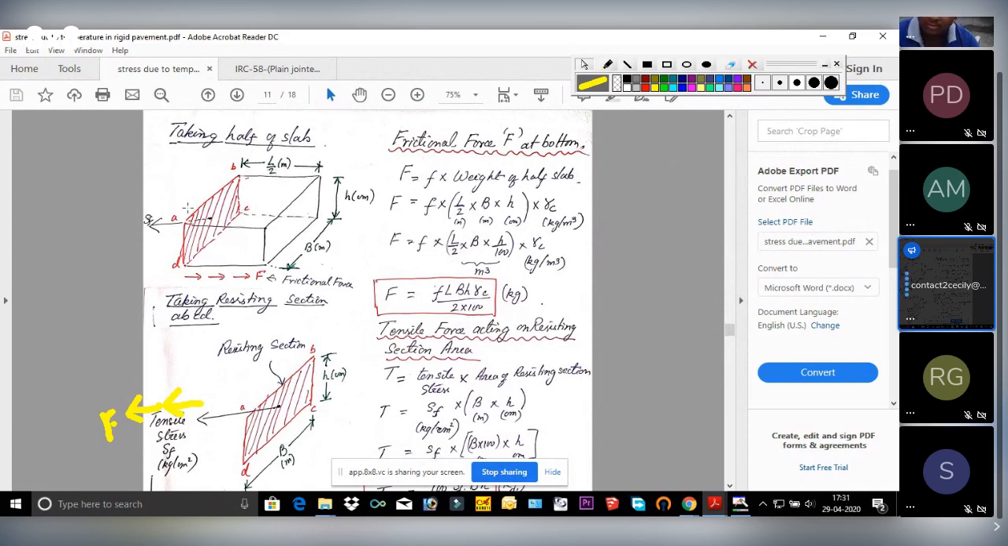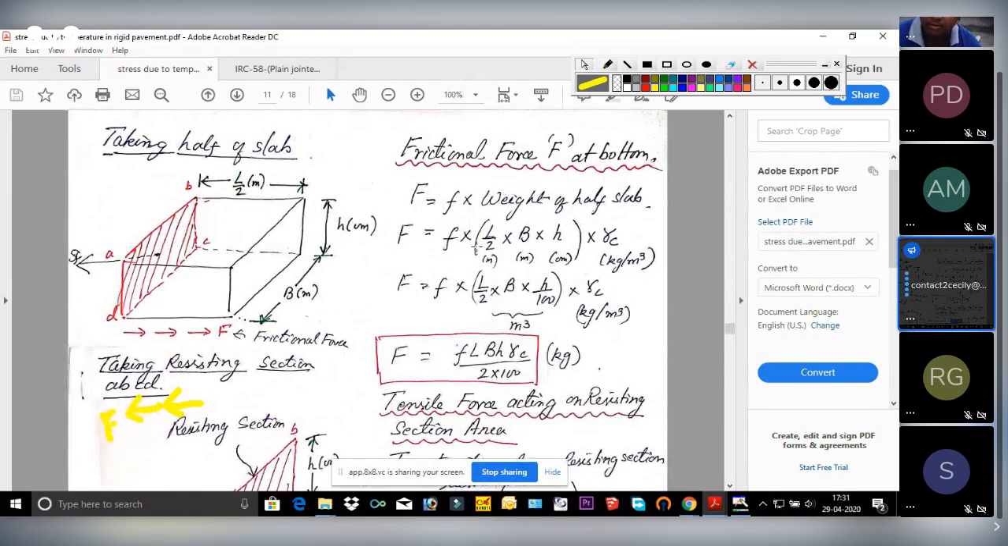Now what is the slab weight? For slab weight, we must know the volume and we must know the density. If we know the volume and the density, we can know the weight of that particular structure. So what is the volume? This total length was L, but we are taking only the half portion of the slab. So length is L by 2 meter, breadth is B meter, H is in centimeter.